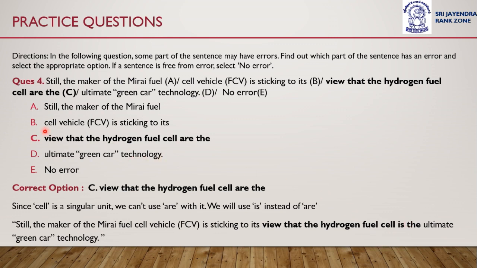Therefore, the error is in part C of the sentence. The correct option or answer to this question is part C. Okay, part C, view that the hydrogen fuel cell are the. The error is in are. Instead of are, is should have been used. So option C is the answer to this question.